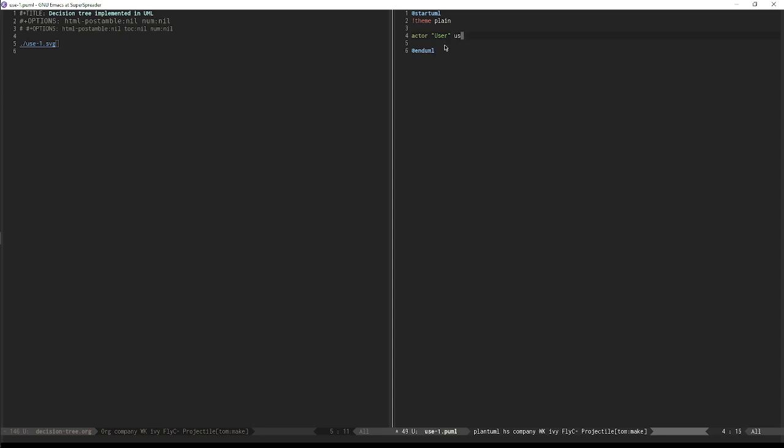We're going to have an actor called user, and we're going to have a participant who will be called the decision tree.